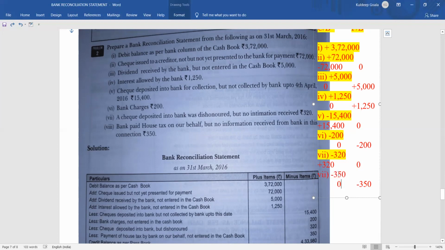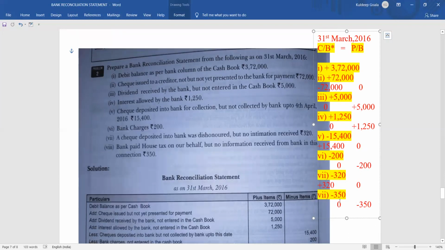Here cash book was the base, so we took all the adjustment in the cash book. Now if the passbook was the base, then all the adjustment would have been done in the passbook. Clear? Now here the base was what? Cash book. So all the adjustment has been done in the cash book. Now we'll go for the solution.